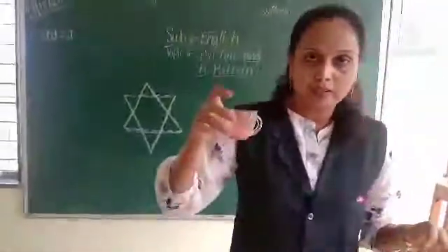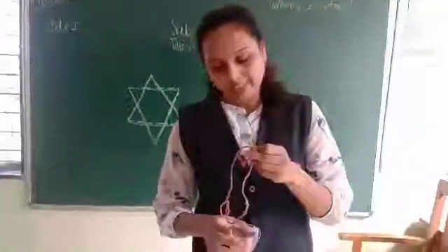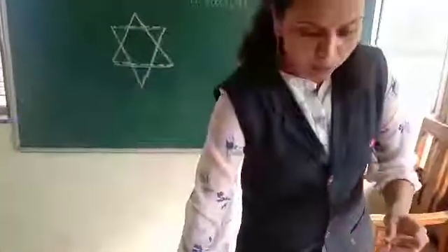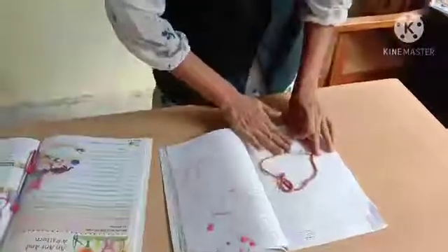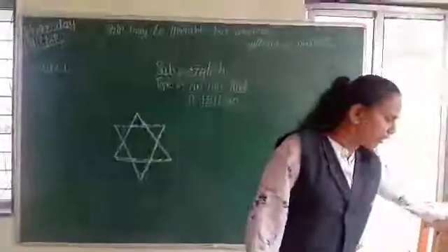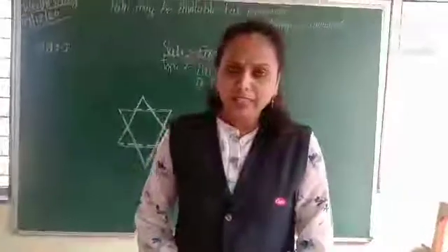Understood? See what we do. We take a color water thread, I dip this thread in that water, again I put it on the white paper, gently press it, and after that we get a pattern. Understood the concept, the theme of the lesson?